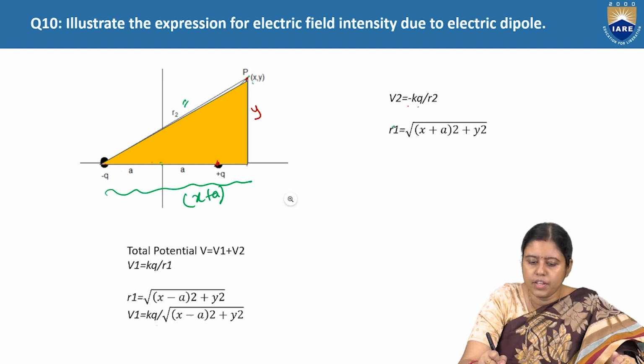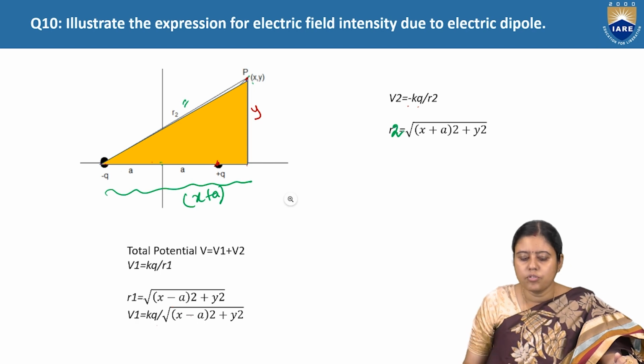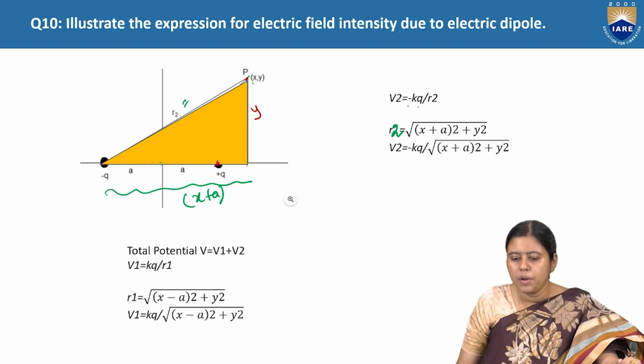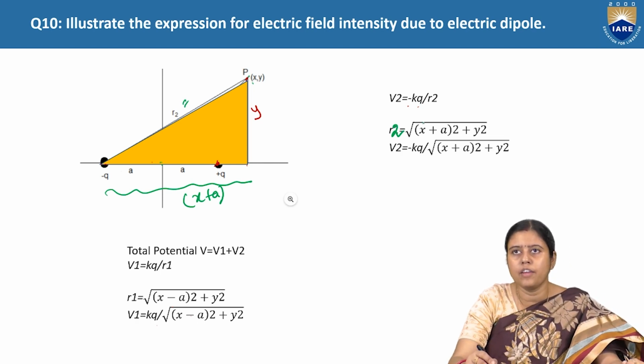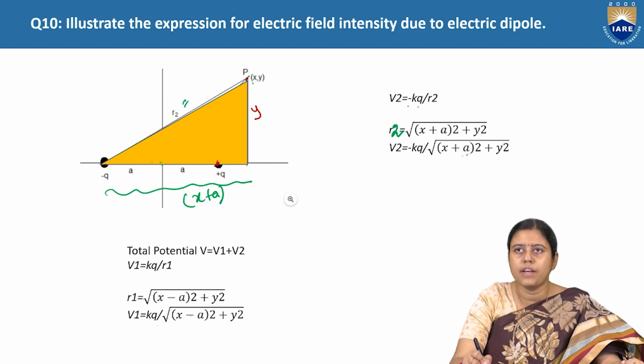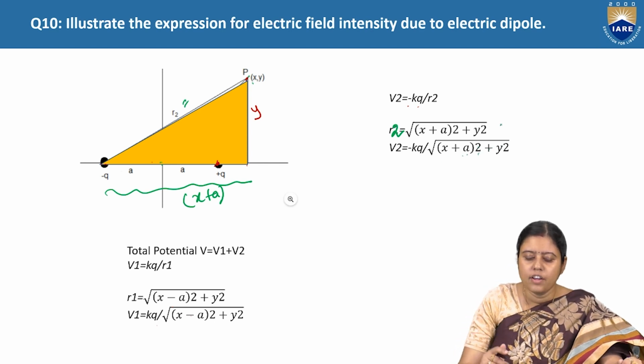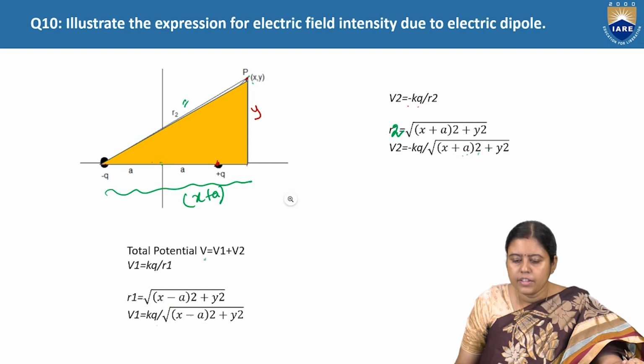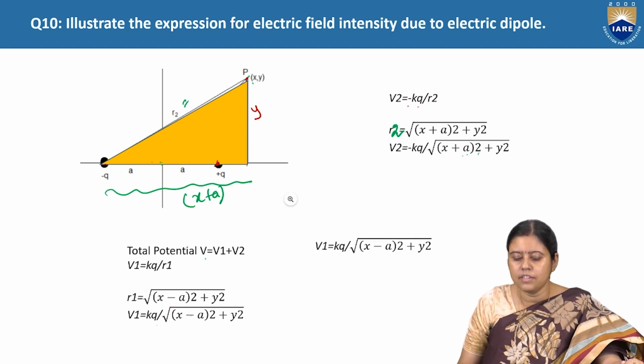So what is the value of V2? V2 is minus KQ by root of X plus A square plus Y square. So what is the total V? The total is V1 plus V2.